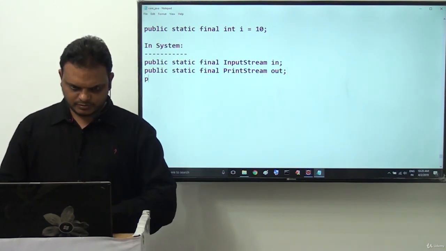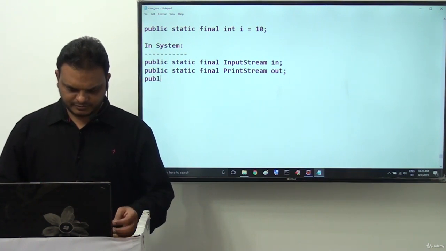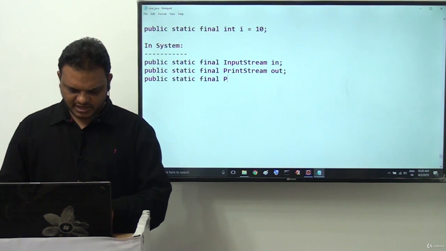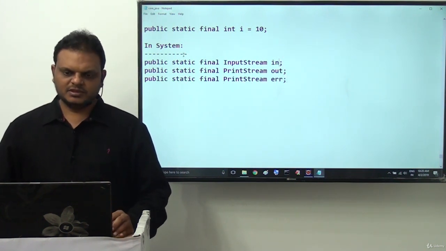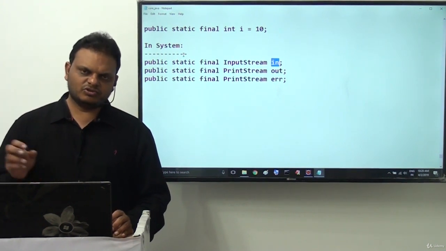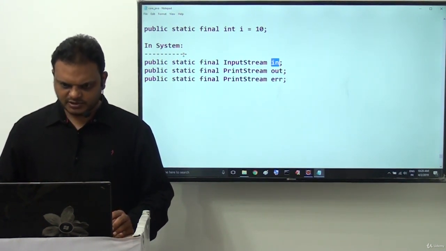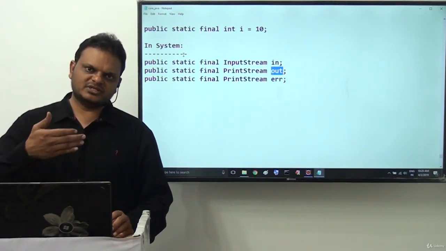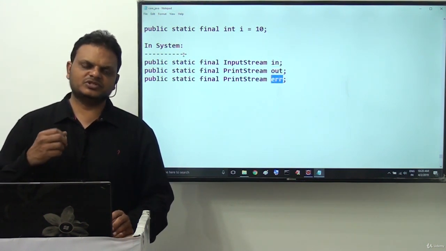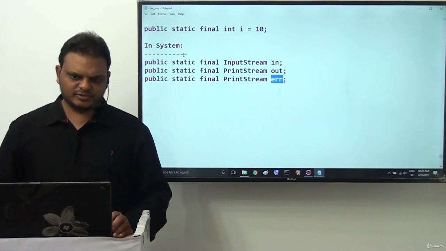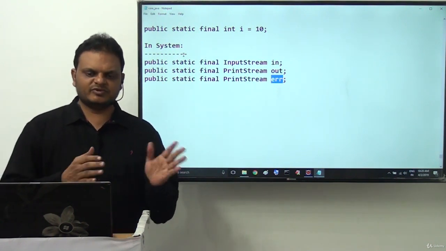Next one, public static final again, PrintStream ERR, is existed here now. This in is the one which can take dynamic input from the command prompt. Out is the one which can send some data to the command prompt at runtime. ERR is the one which can generate some error messages to the command prompt. For these purposes, these variables are declared.